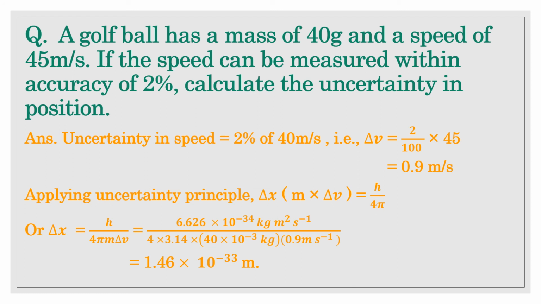Now again applying the uncertainty principle, we have the formula del x into del p, that is m into del v, equals h upon 4 pi. So del x will be equal to h upon 4 pi m del v. We have the values of h, pi, m, and del v, because m is given as 40 grams. In terms of kg we can write 40 into 10 to the power minus 3 kg. After calculating, we get the value 1.46 into 10 to the power minus 33 meter. This is the uncertainty in position, that is the del x value.